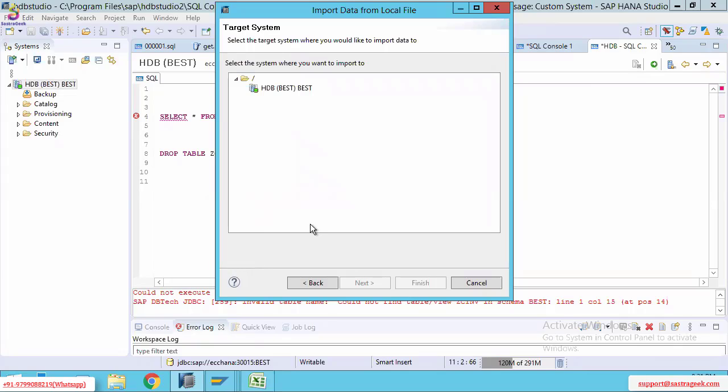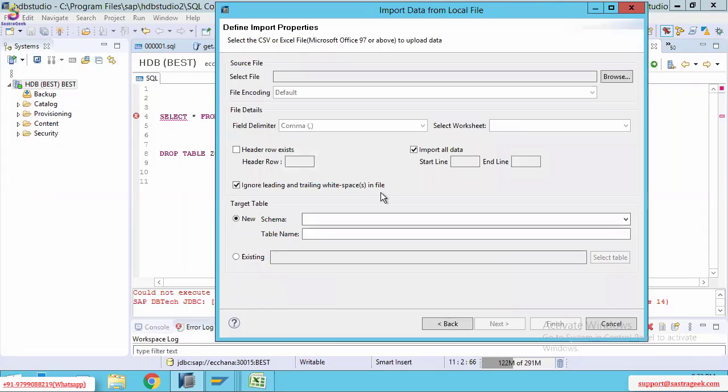That Excel file data we need to import under our HANA database schema. Select it and click on Next. Now, by clicking the Browse button, we can select our Excel file.